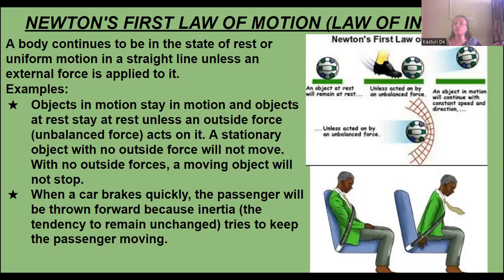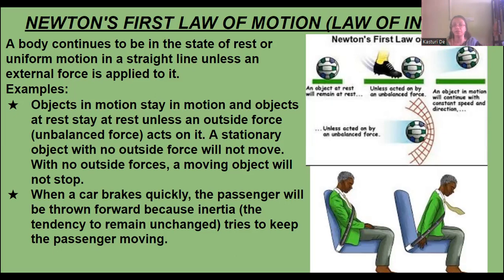When an external force is applied, then only can the body at rest change into a state of motion, or the body in motion can increase its speed, decrease its speed and stop. So this is the first law of motion.